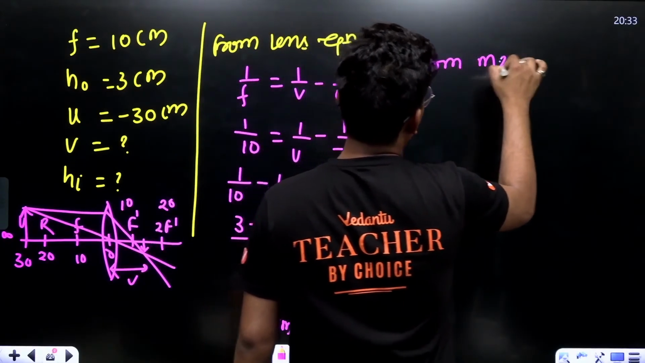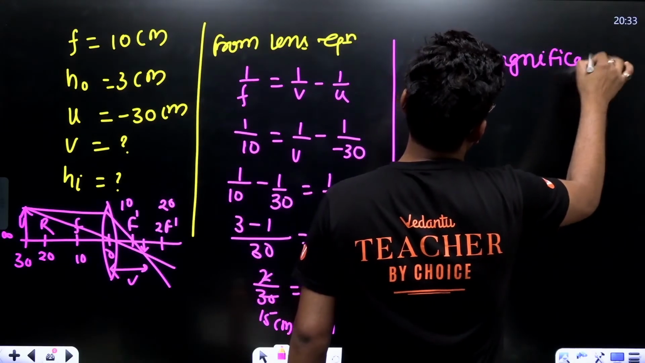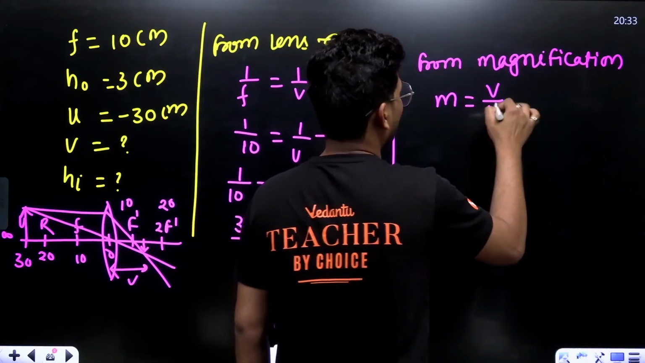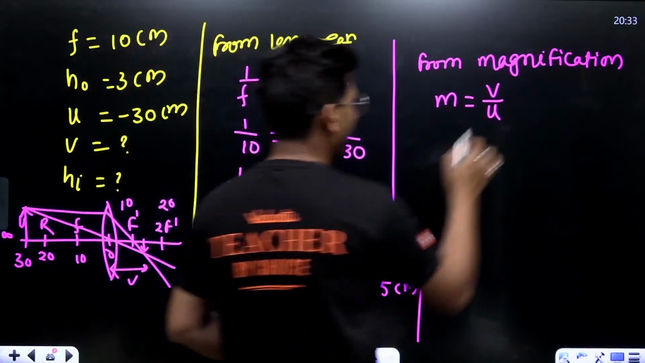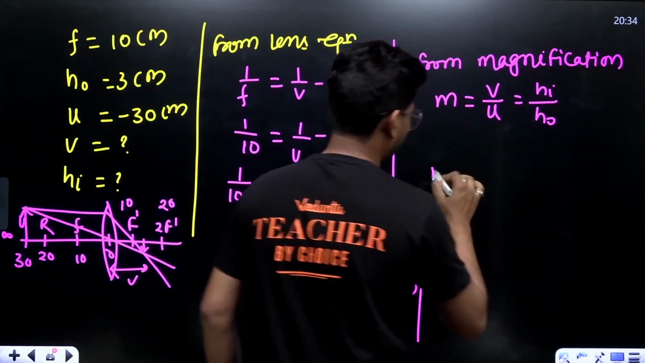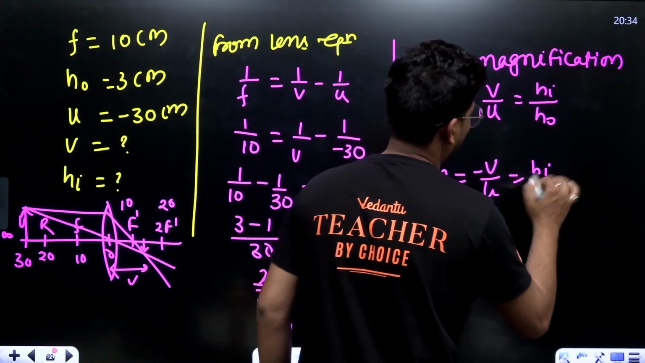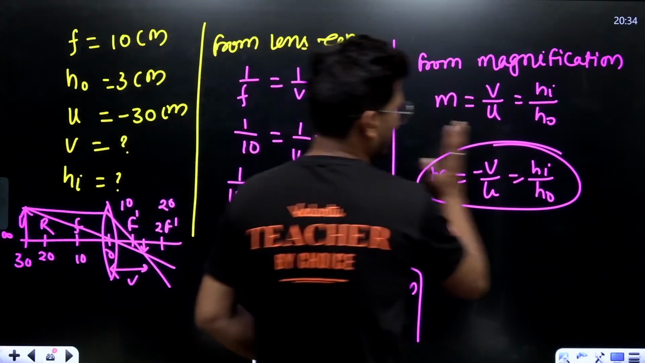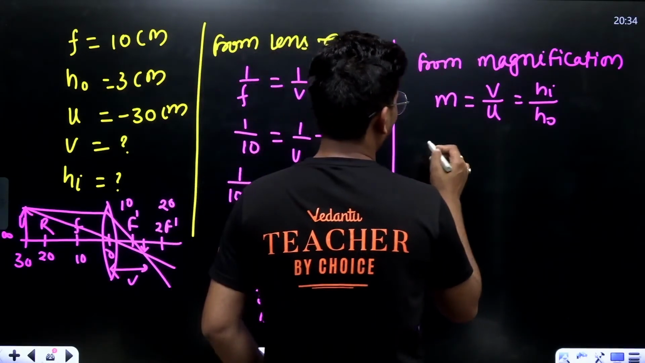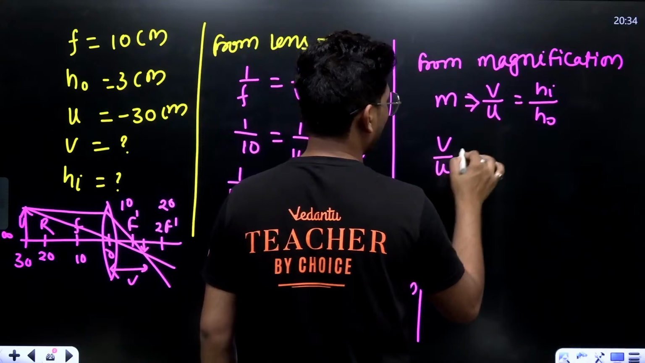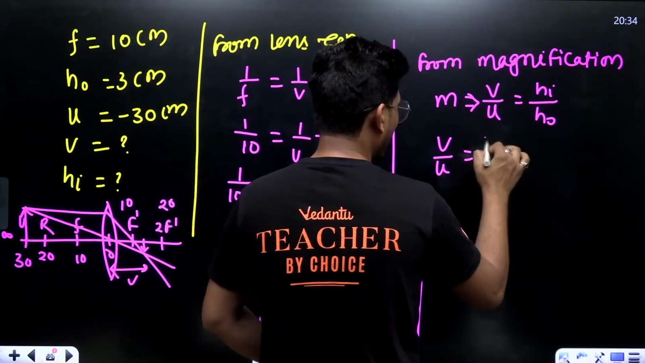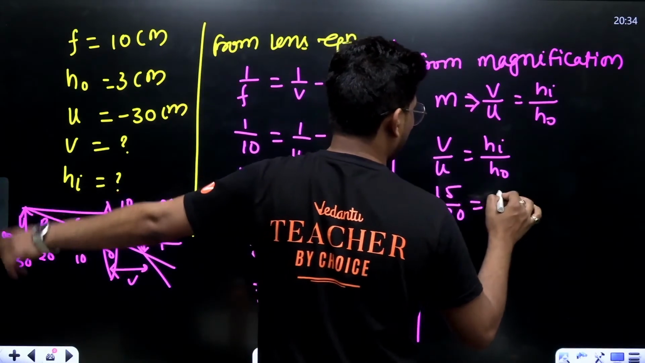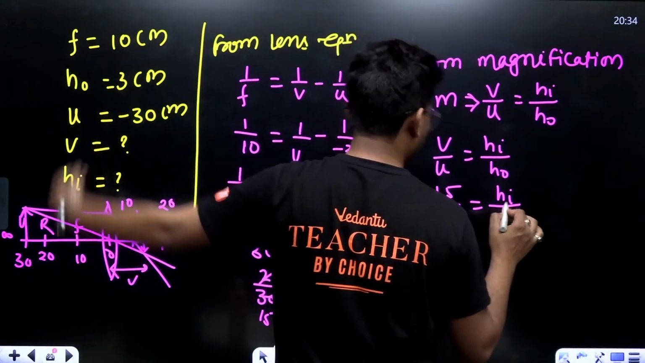Now from magnification, as you know, magnification is v upon u. In a mirror, m equals negative of v upon u, which equals height of image upon height of object. But in a lens, it is positive v upon u, right? So let's calculate v upon u equals hi upon ho. v is 15, u is negative 30, and ho is 3 centimeter. We have to calculate hi.